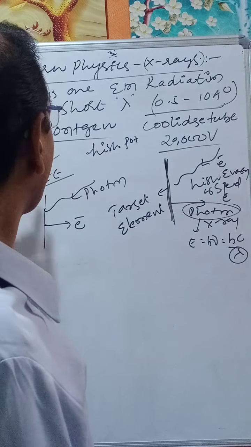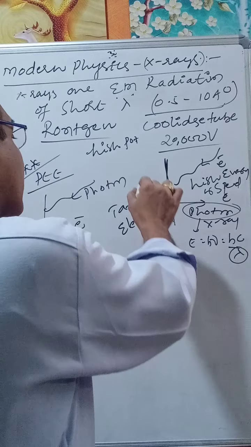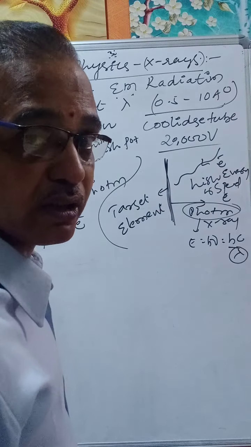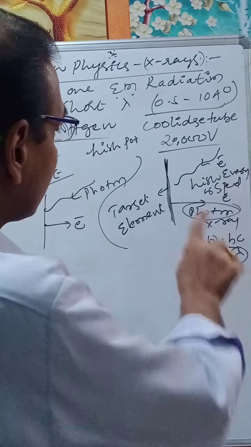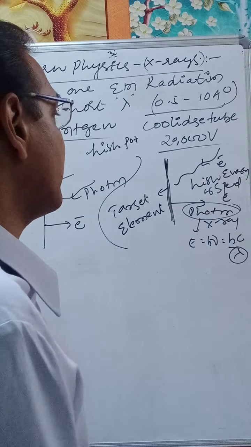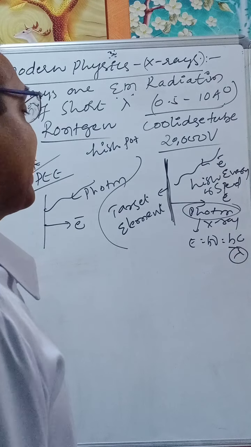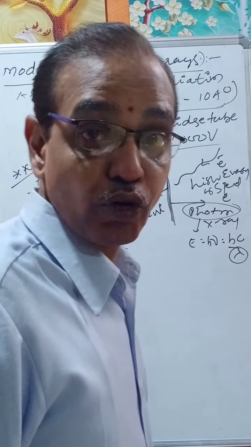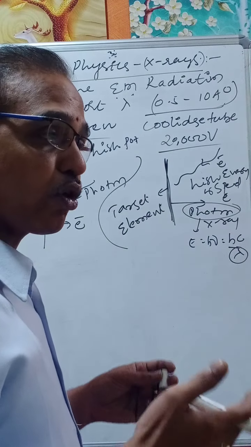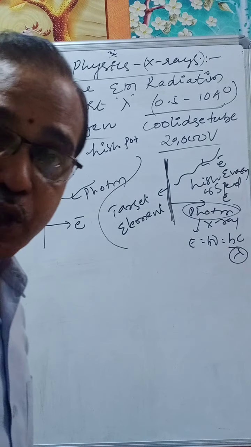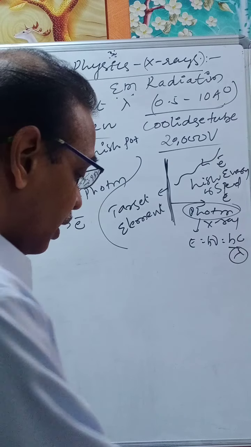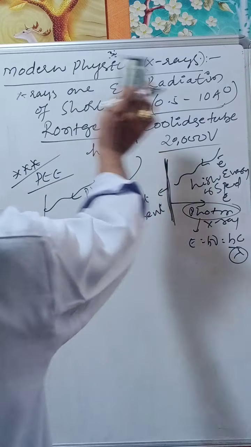Coming to X-rays, when an electron of higher energy falls on the metal surface, the target element emits photons. This means the production of X-rays is the reverse process of the photoelectric effect. Or you can say the photoelectric effect is the reverse process of the production of X-rays. This is the basic introduction.